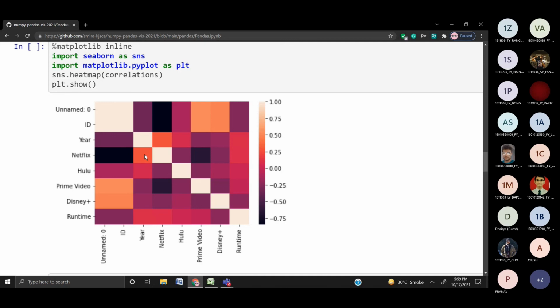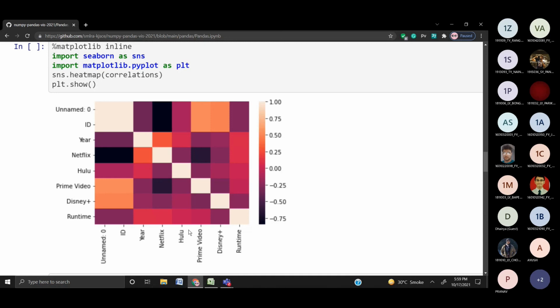We have a very strong negative correlation between Netflix and ID, and Netflix and Prime Video. So this is Netflix and ID. We can see it's almost minus 0.75. And Netflix and Prime Video is, again, approximately somewhere in this range.